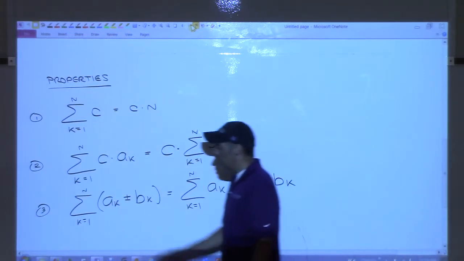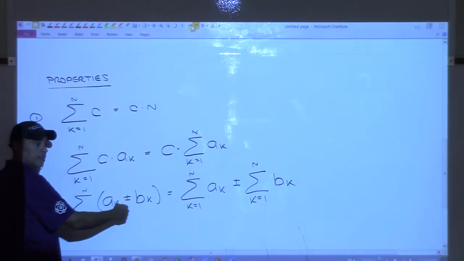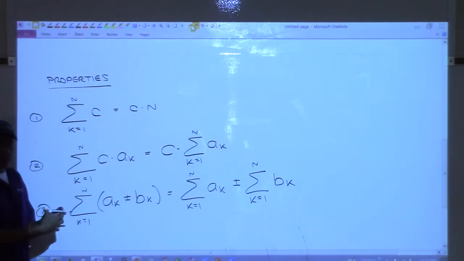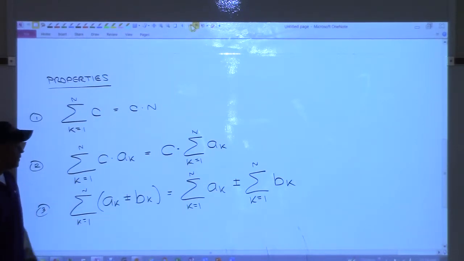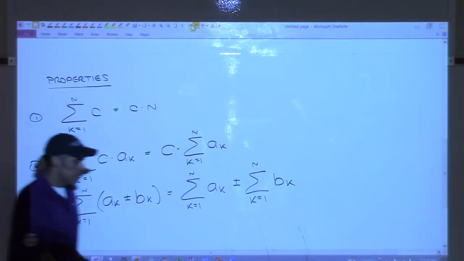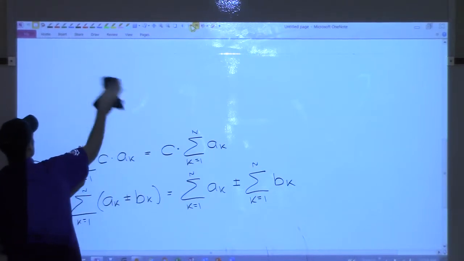It's saying that if you have a sum and inside you've got two things that are being added or subtracted, you should be able to add them up separately and add those answers together. Now, if you don't believe that this is true or you want to see it a different way, one way you could convince yourself of it is to think about what each one of these is.